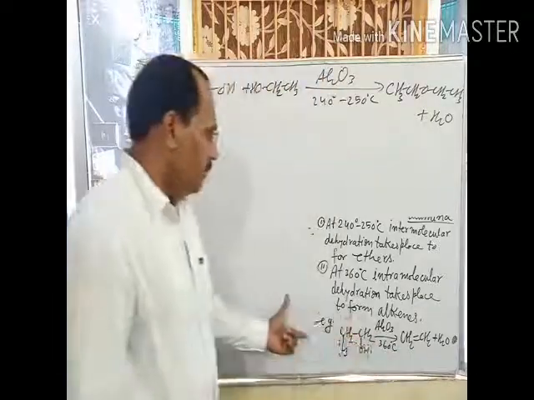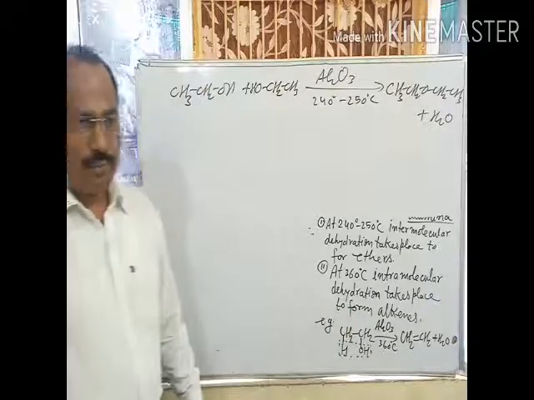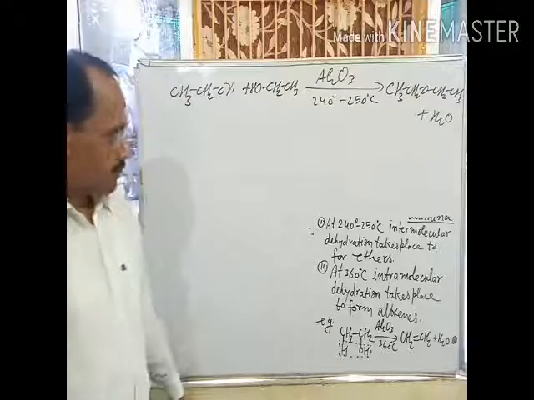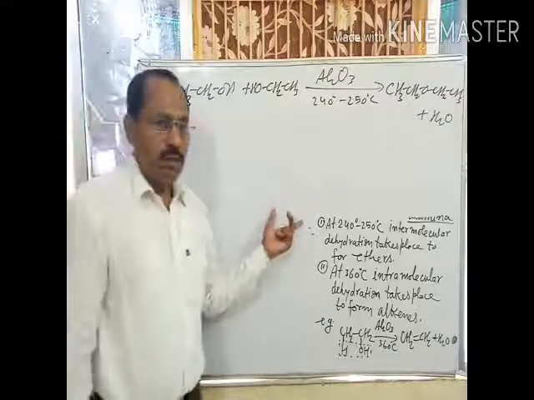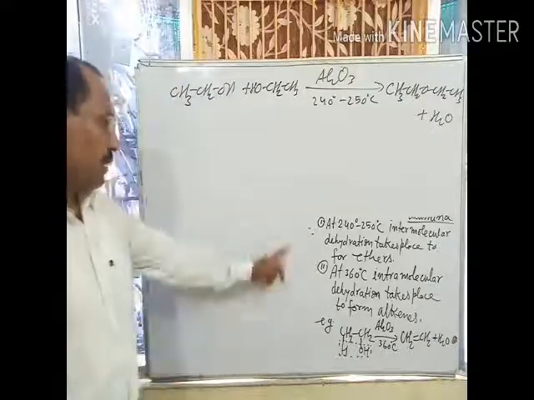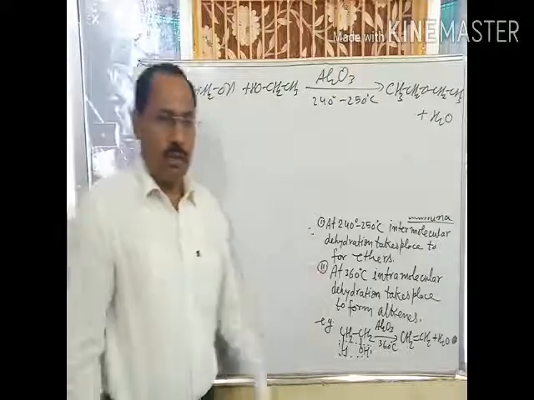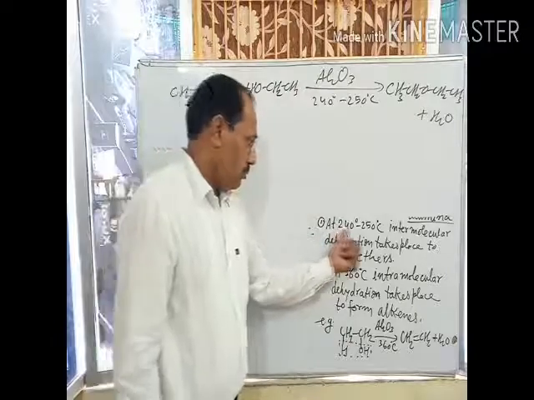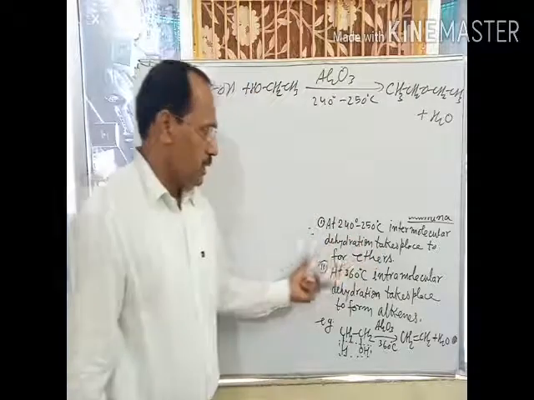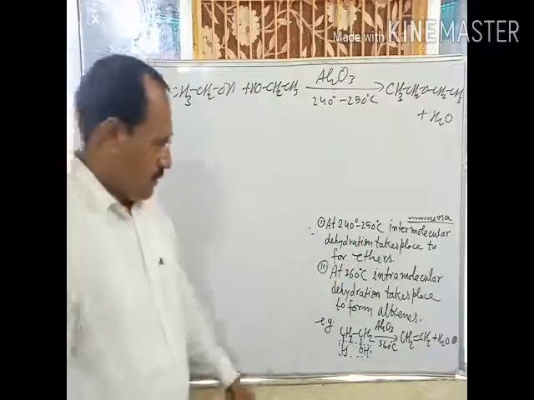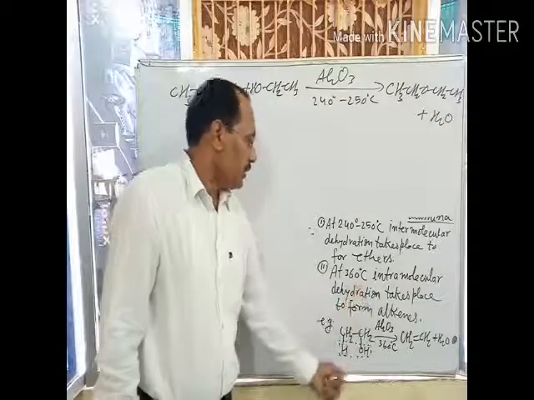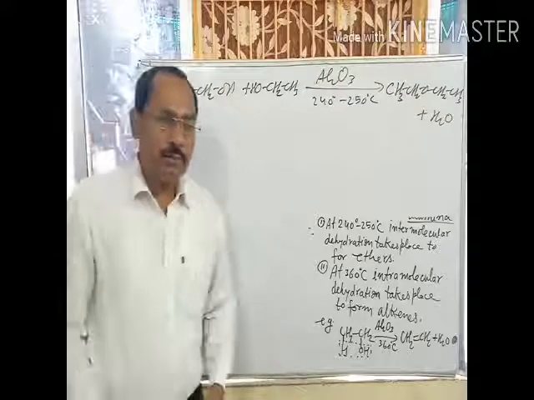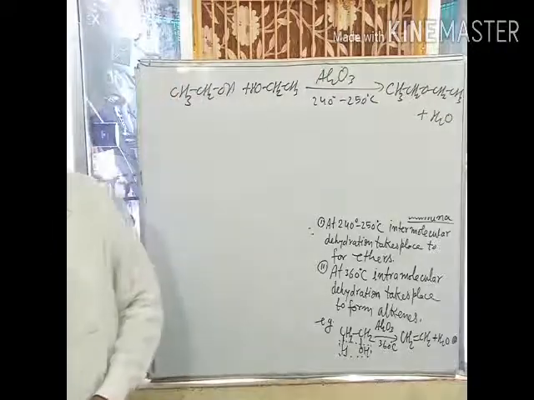This is intramolecular dehydration. Okay, that's the action of heated alumina with vapors of alcohols at different temperatures, different products are formed. At 240 to 250 degrees Celsius, ethers are formed, and at 360 degrees Celsius, alkene is formed. This is all about the dehydration of alcohols. Okay, thank you.